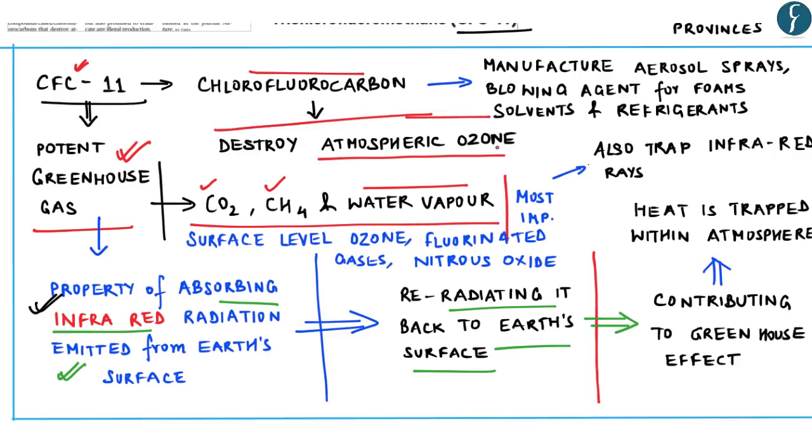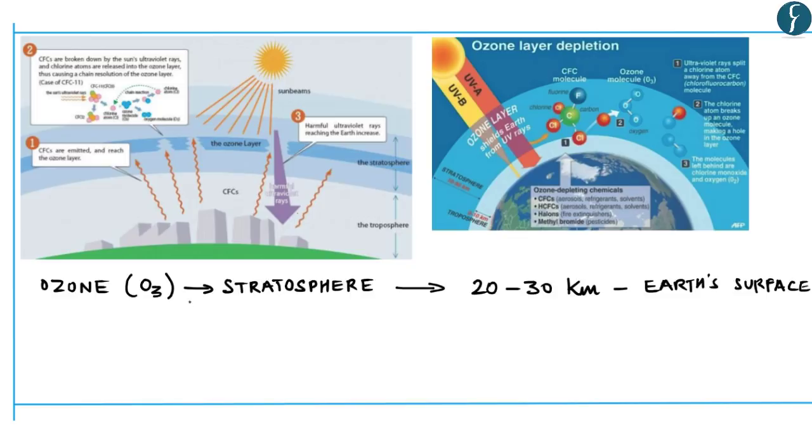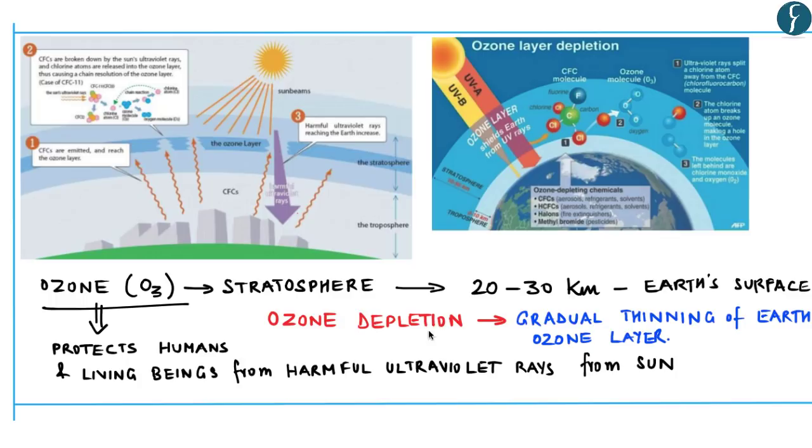And the destruction of atmospheric ozone becomes a serious cause of concern because then it allows the ultraviolet rays to reach the Earth's surface, which has a harmful effect on the human body. Now, the ozone layer is mainly found in the stratosphere, which is about 20 to 30 kilometers from the Earth's surface. This ozone layer protects living things as well as humans from harmful ultraviolet rays from the sun. Now, ozone depletion refers to the gradual thinning of Earth's ozone layer, and this is caused in the upper atmosphere by the release of chemical compounds containing gaseous chlorine or bromine.